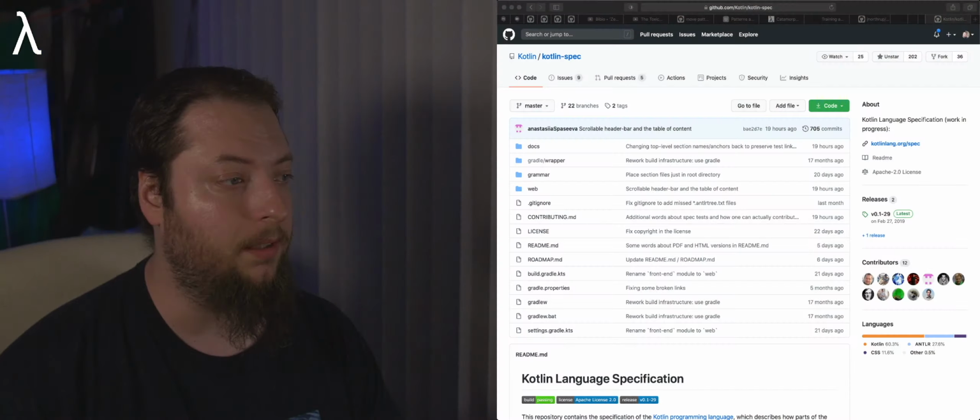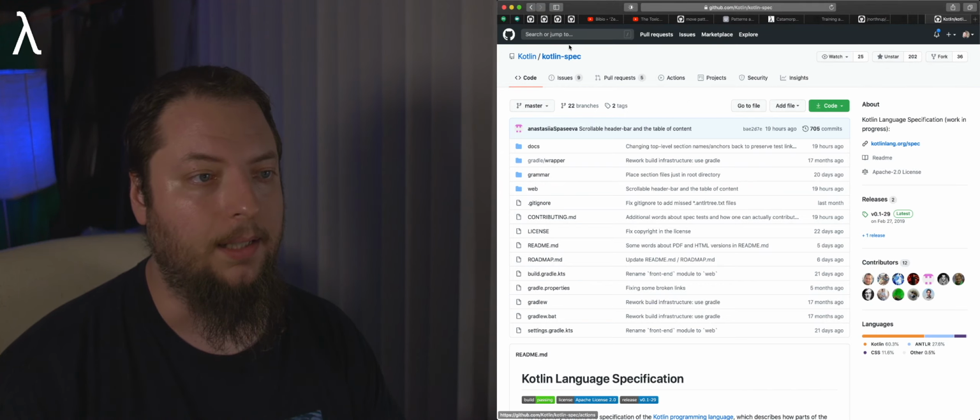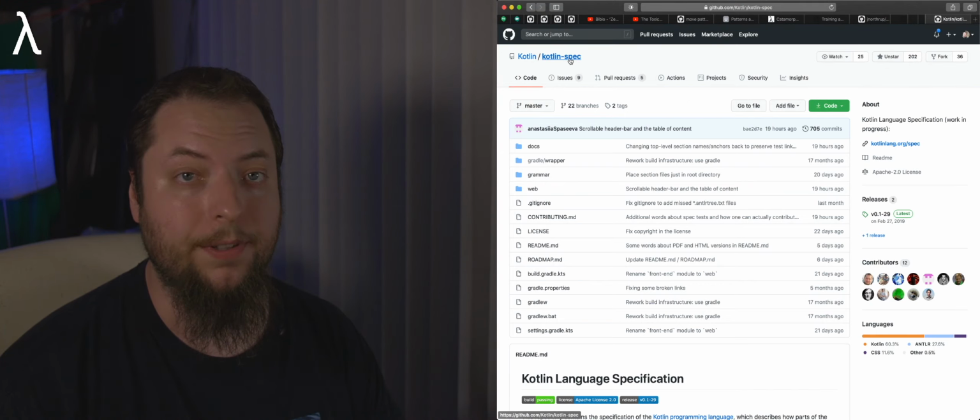To start with, for this grammar for supporting the Kotlin language, rather than defining it myself, I've actually taken the Kotlin grammar that is defined already. There is a GitHub project out there called Kotlin spec. Alright, so if we want to go take a look at the Kotlin spec, let's come on over here to our GitHub page for Kotlin spec.